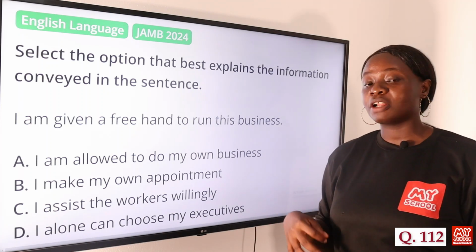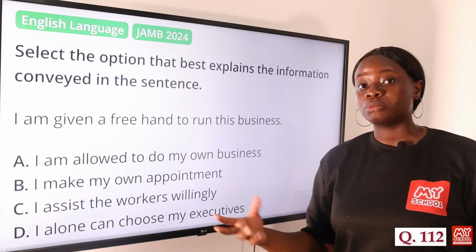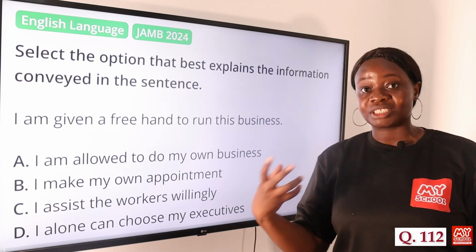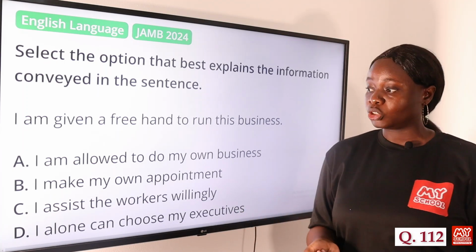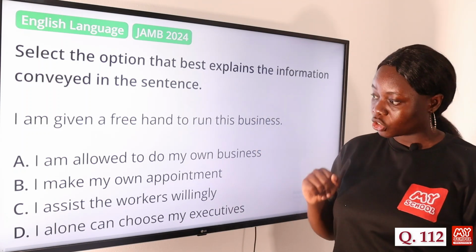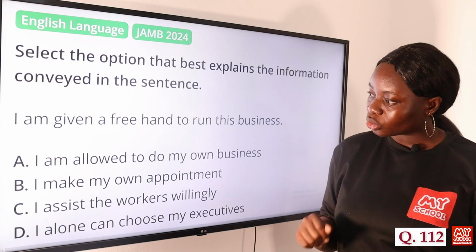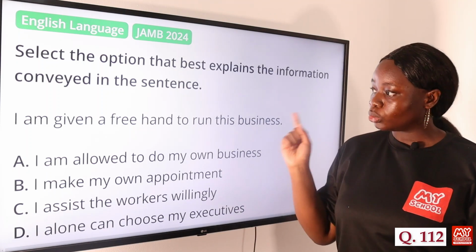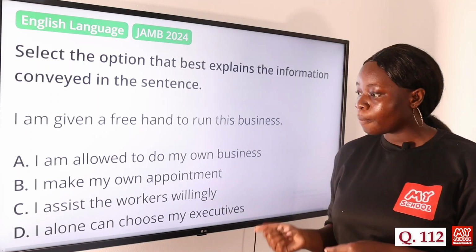So to give someone a free hand means to give someone the freedom, the autonomy to make decisions and do whatever he pleases in a particular situation. So option A is the best answer to this question because it best conveys the information in that sentence. Other options give extra meaning to the sentence. It adds extra meaning to the sentence.